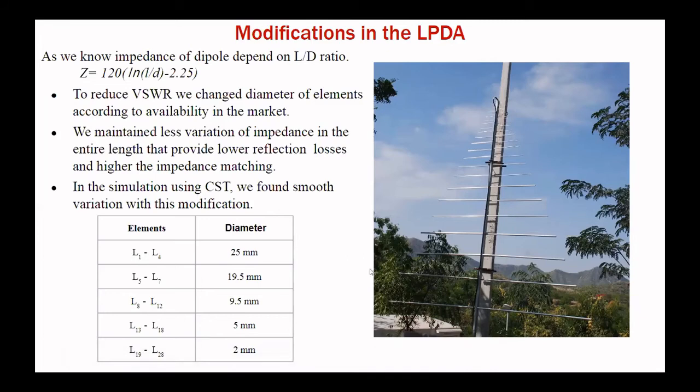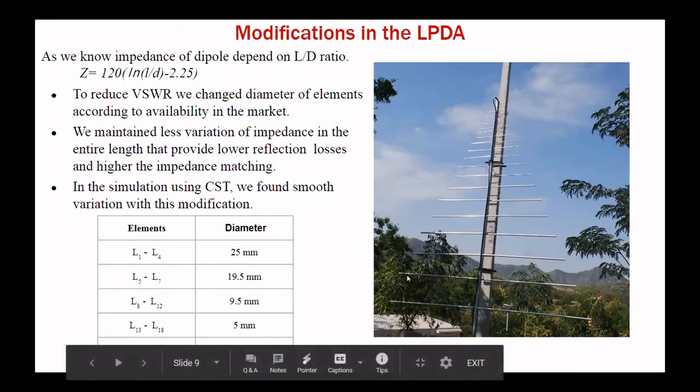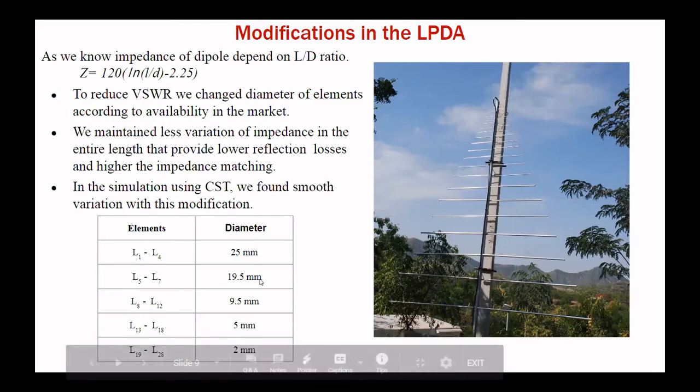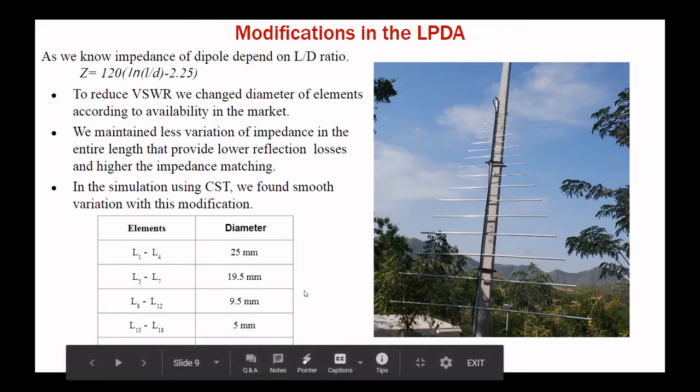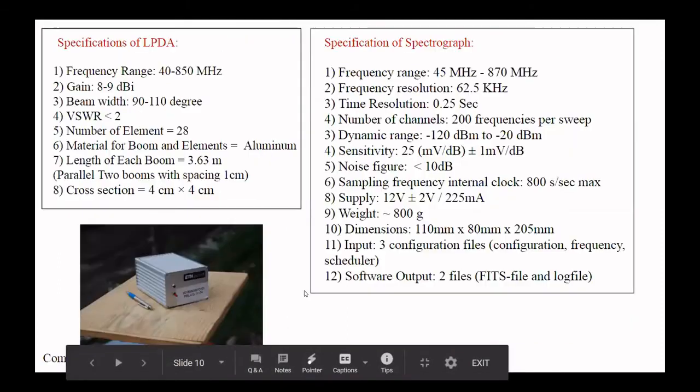But in the market, we do not get every diameter of pipe. So we took 6 types of pipe, 6 diameters. L1 to L4 is 25 mm, then L5 to L7 is 19.5 mm, and so on. And we improved our VSWR performance.